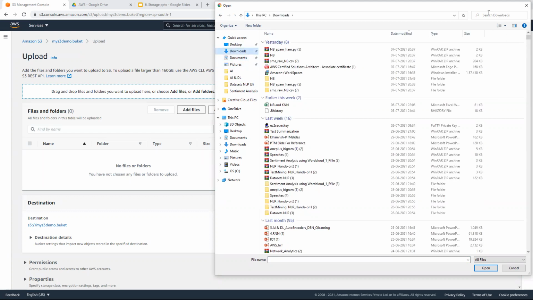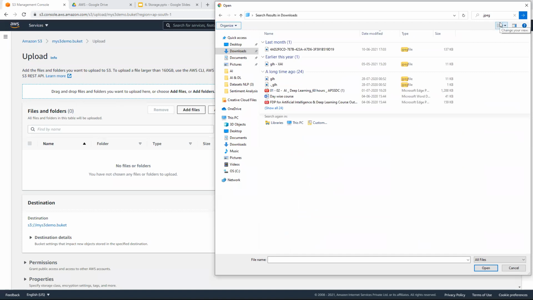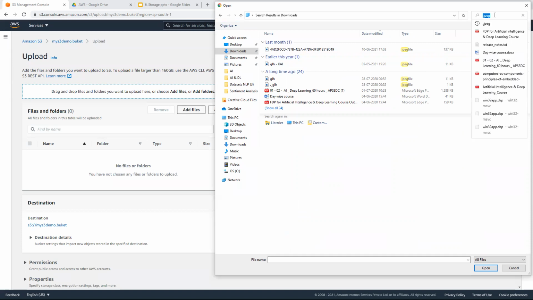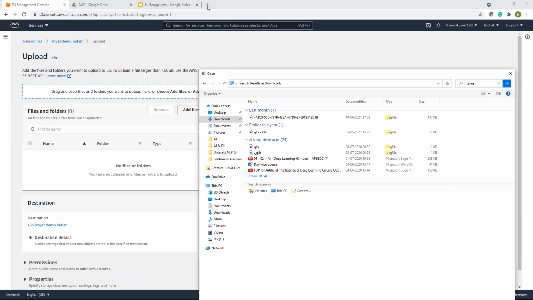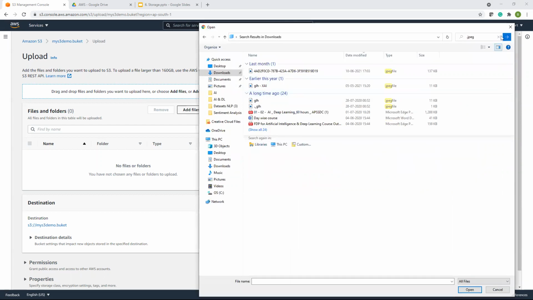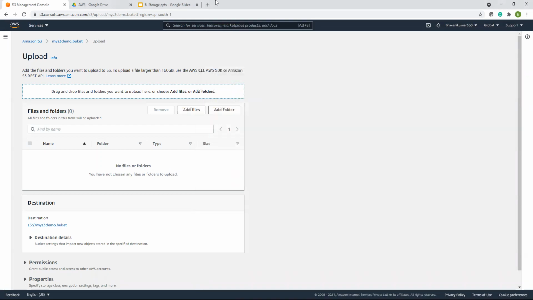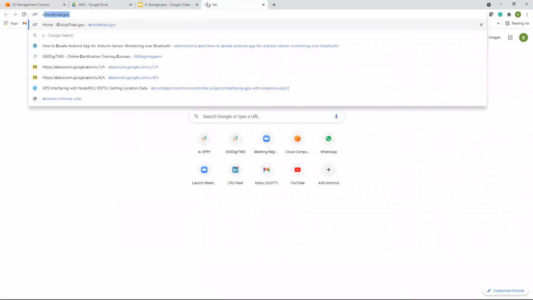Let us add any picture. Close this and let's download any picture.